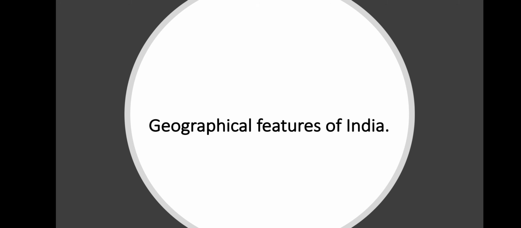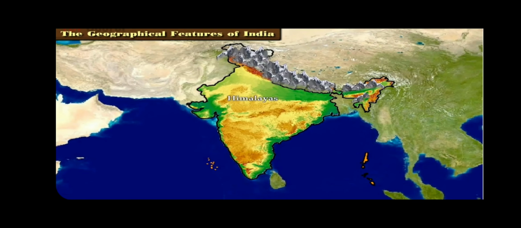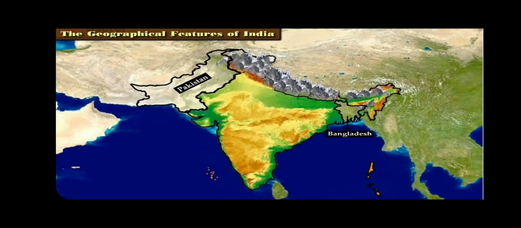Geographical features of India. Our country India, which lies in the continent of Asia, has a vast expanse. The Himalayan mountains lie in the north, while the Bay of Bengal is to the east, the Arabian Sea is to the west, and the Indian Ocean is to the south of India. Except for the islands of Andaman, Nicobar and Lakshadweep, the rest of the landmass of India is geographically continuous.